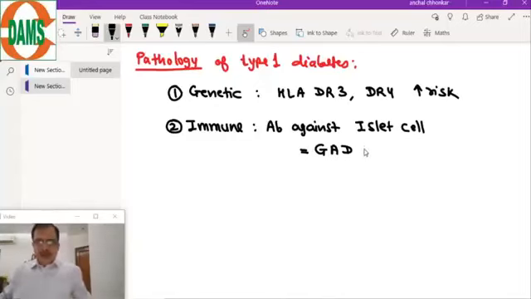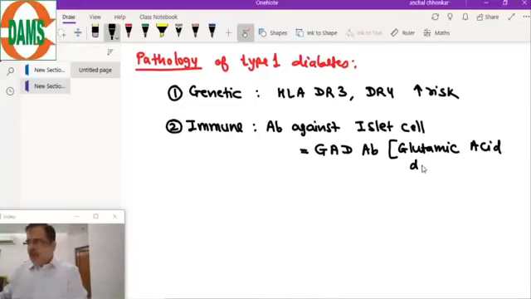GAD is an enzyme found in the brain or nerves also. It stands for glutamic acid decarboxylase. This GAD is in the beta cells also.